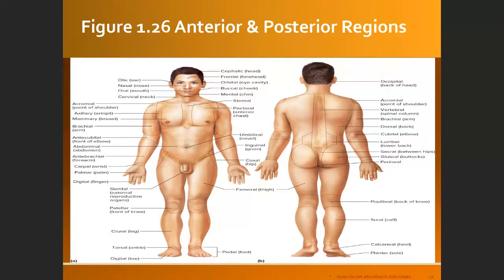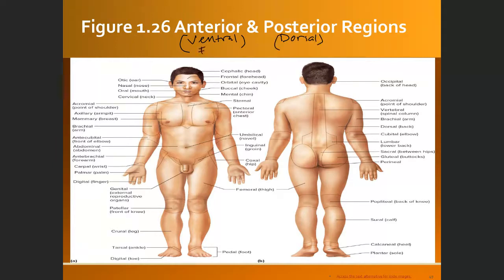Okay, anterior and posterior region. So anterior means the front part. Sometimes it is also called ventral. So anterior is the same as the ventral region. Posterior is also known as the dorsal region, or back.